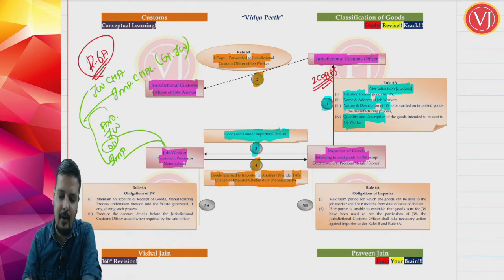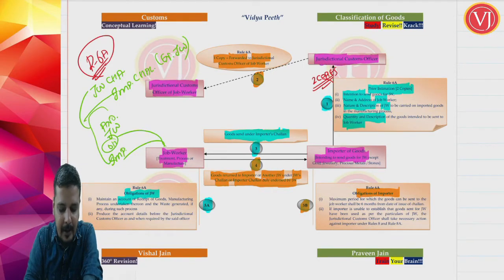Now friends, we are talking about 5A and 5B. Step 5A covers the obligations of the job worker, and step 5B covers the obligations of the importer. Now what are the obligations of the job worker?